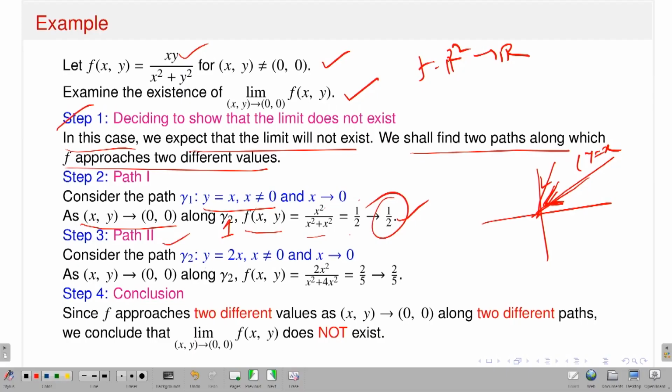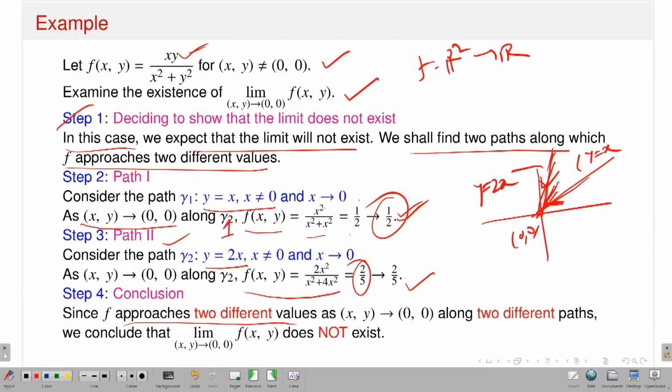If I take path 2, y is equal to 2x, again I am approaching (0,0) in this direction. This is y is equal to 2x. I am bad at pictures, but you just believe that this is the line y is equal to 2x and I am approaching the origin in this direction. Put y is equal to 2x in this function, then I have f of (x,y) is 2x square by x square plus 4x square, which is 2 by 5, and this is a constant function, so it approaches 2 by 5.